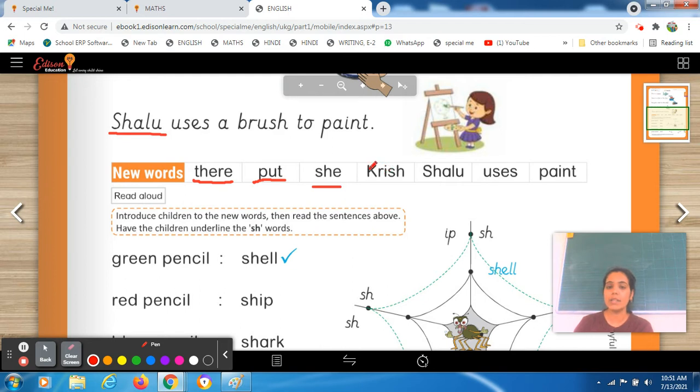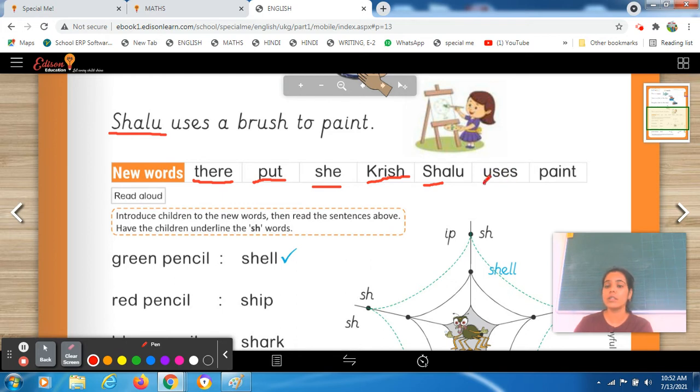The next one is k, r, e, sh. क्या बना? कृष. क, र, ई, sh, Krish. Again, it is having the sh word, Krish. Okay, that is the name of a particular person. Okay, the next is sh, sh, a, lu, shalu. Shalu is also the name. Okay, shalu, shalu.